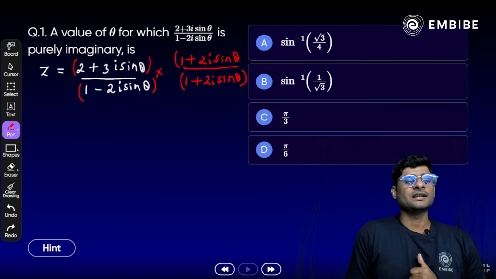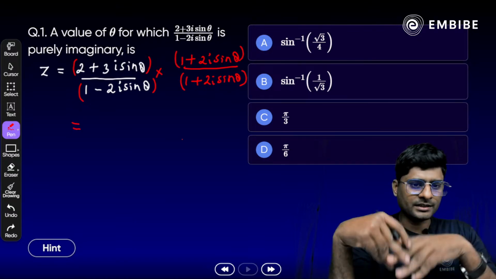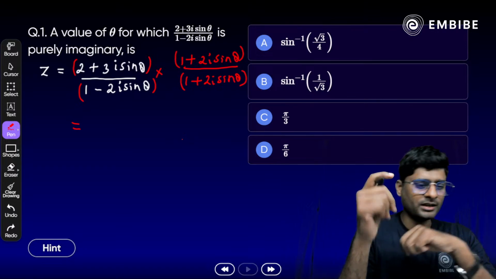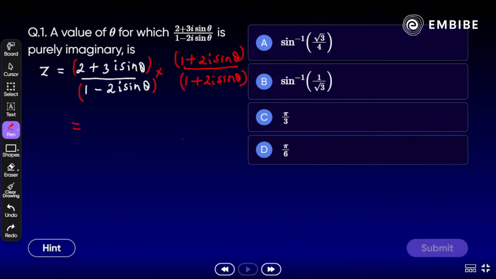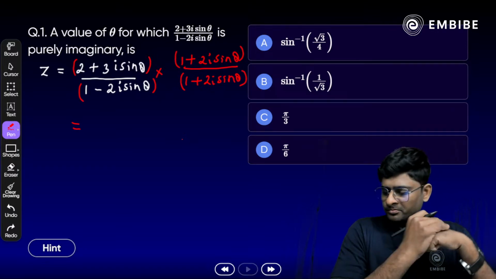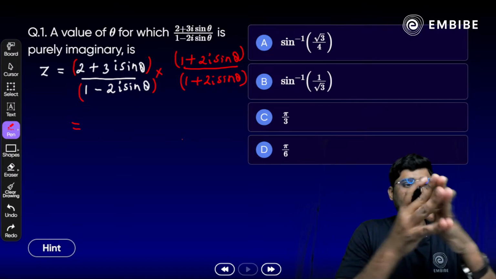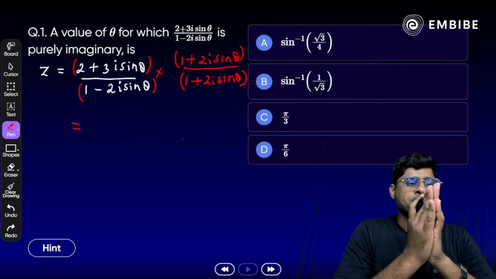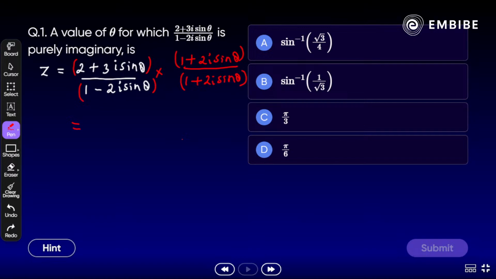Correct? So in the numerator, what do we get once we multiply? Any idea? Anyone know that?